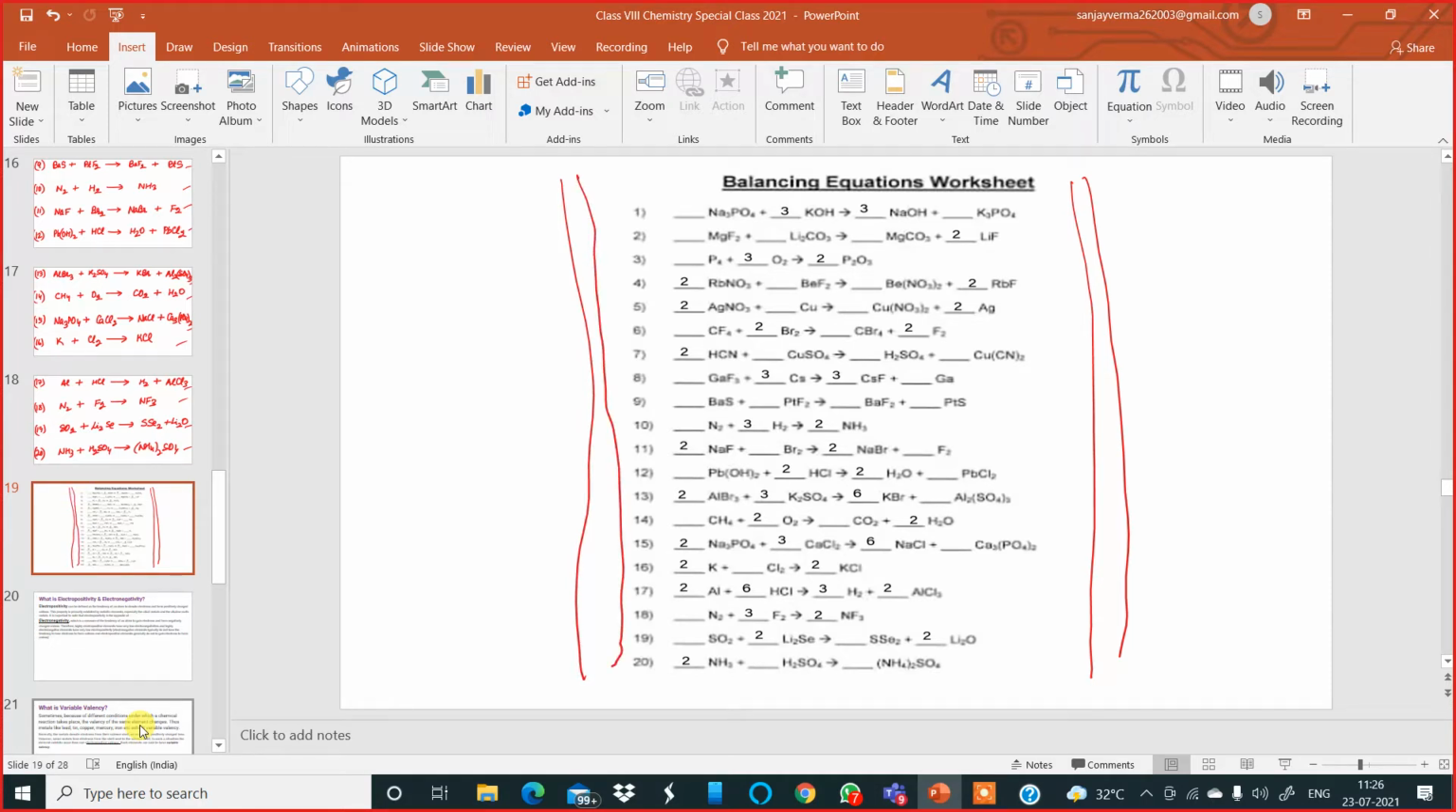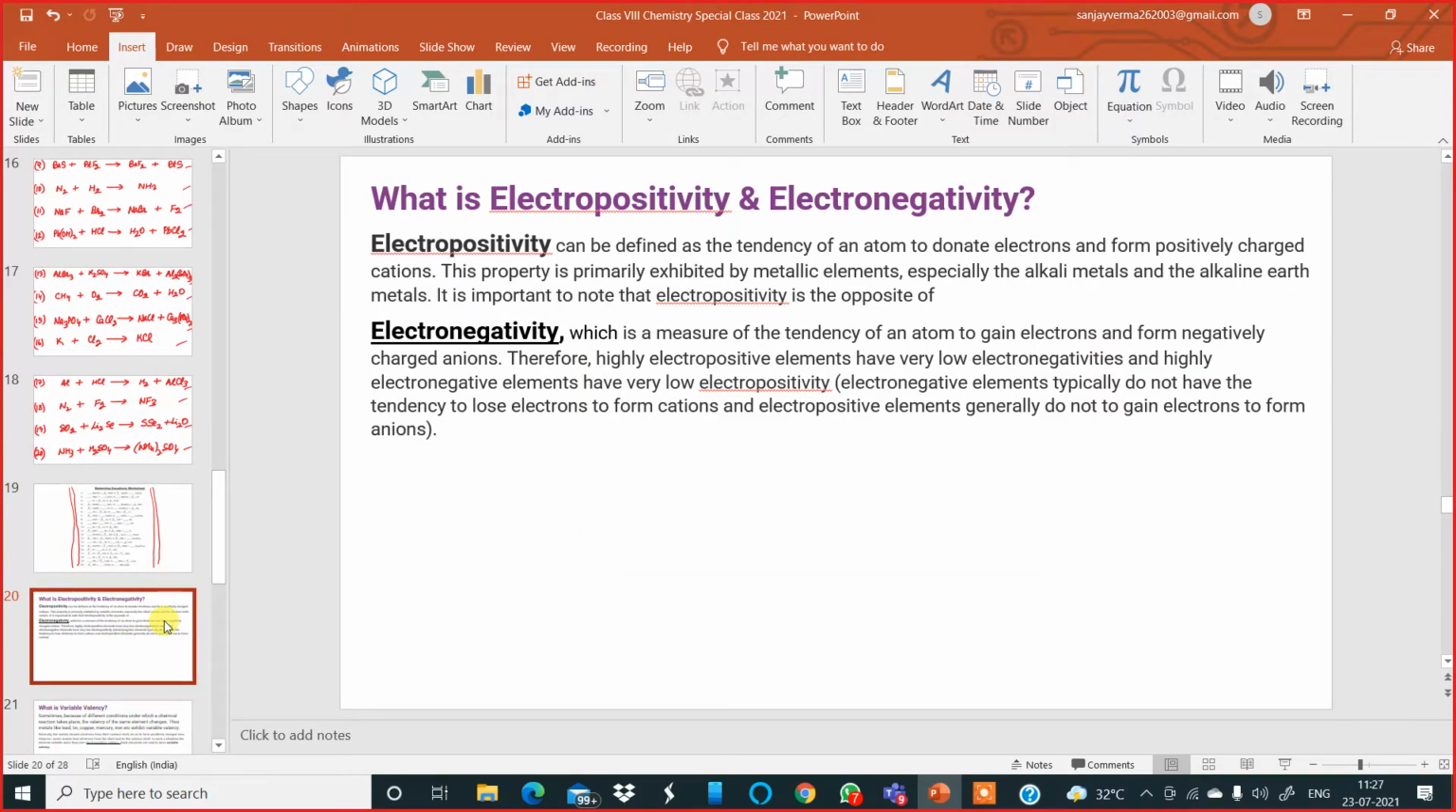Am I clear? Now today let us move to something interesting. After the balancing equations, I will give a set of balancing equations at the end of the class from my side for you all to balance. So look at your screen very carefully. Over there you will see there is a question mark.